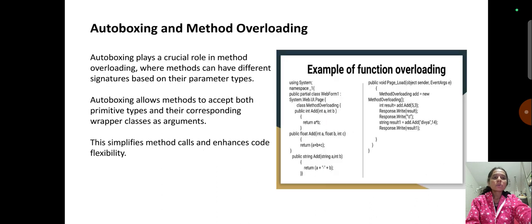And next, autoboxing and method overloading. Autoboxing plays a crucial role in method overloading, where methods can have different signatures based on the parameter types. Autoboxing allows methods to accept both primitive types and their corresponding wrapper classes as arguments. This simplifies method calls and enhances code flexibility. For example, we can see the example of function overloading. This is about autoboxing and method overloading in Java.